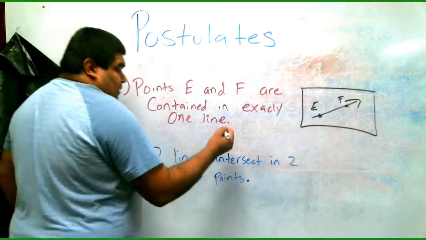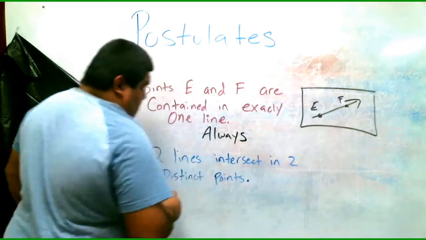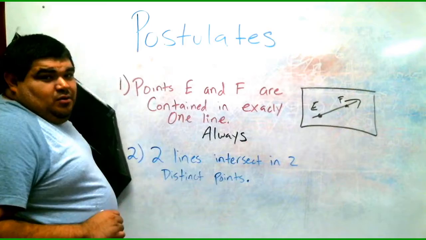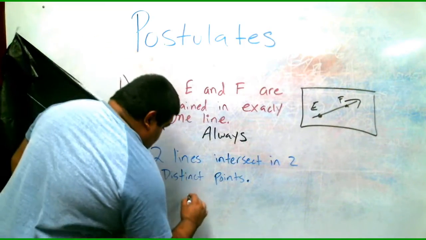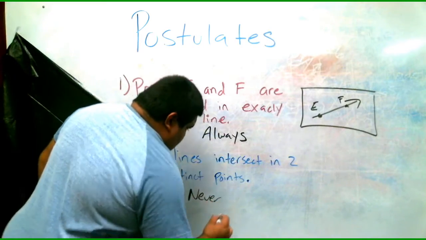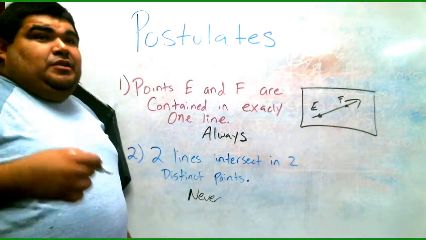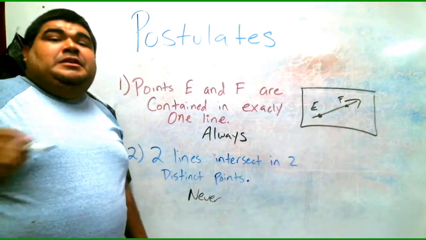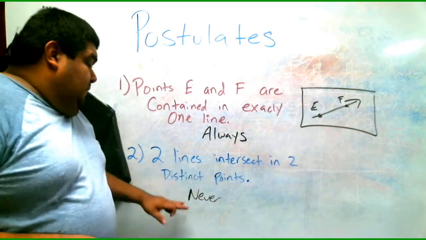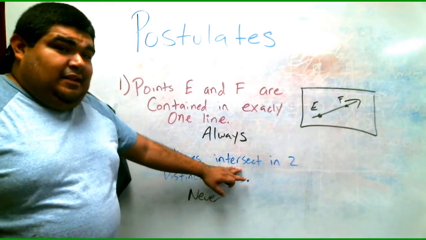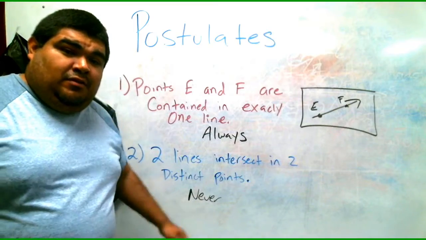So let's put it for the first one. We have always. For the second one, we have never, because it can never intersect more than once, okay? So never. If it intersects more than one, then it's no longer a line. It's either a hyperbola, parabola, ellipse, it's something else, entirely different. So it's no longer a line, okay? So if it's a line and it's going to intersect, it can only intersect once, remember on the vocab, okay? So your answer is never.